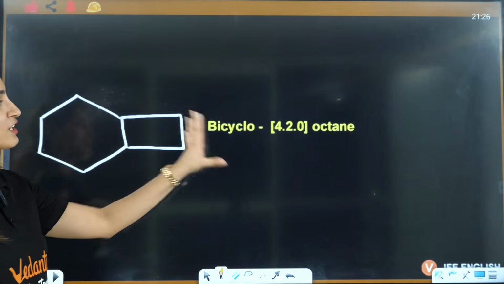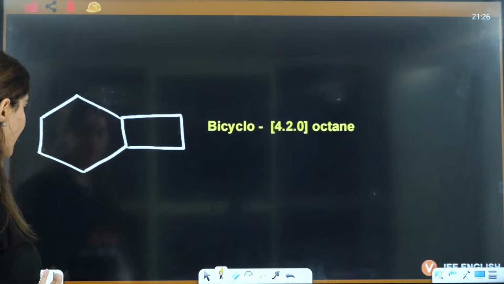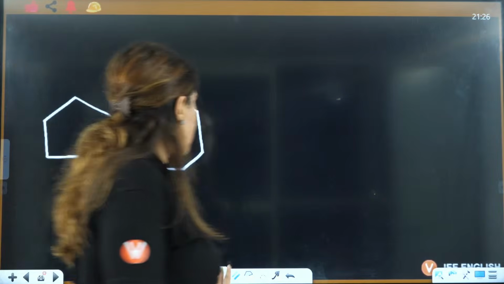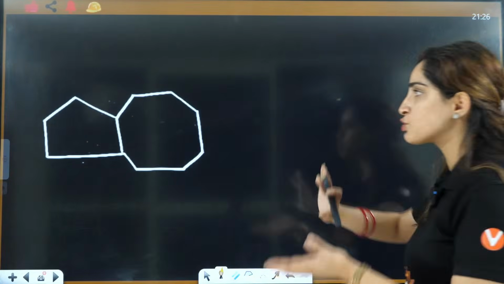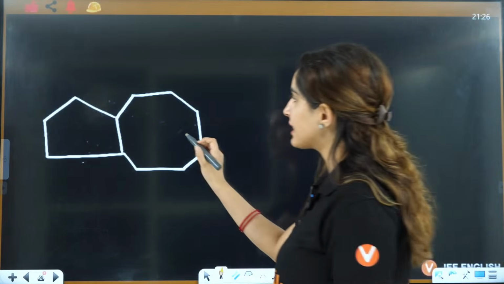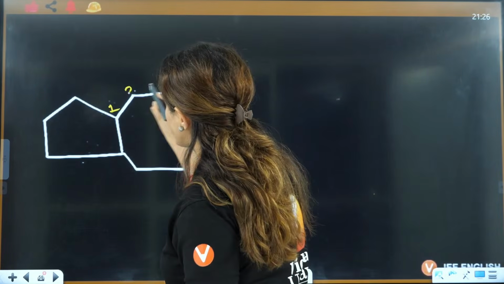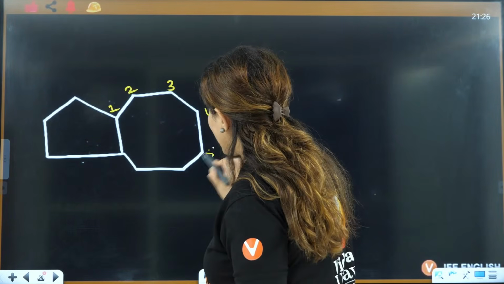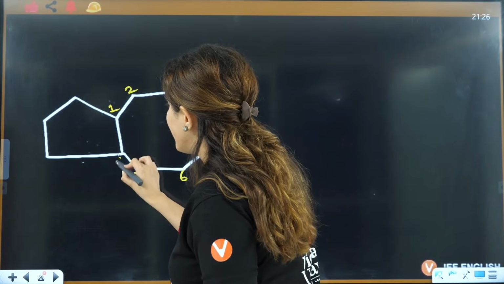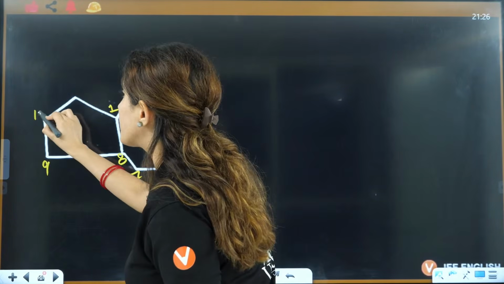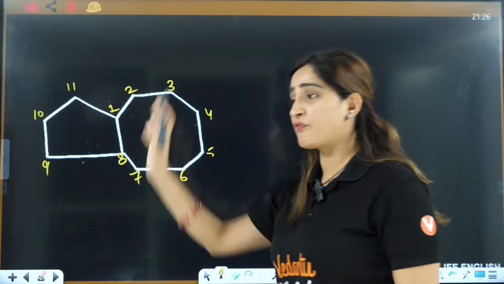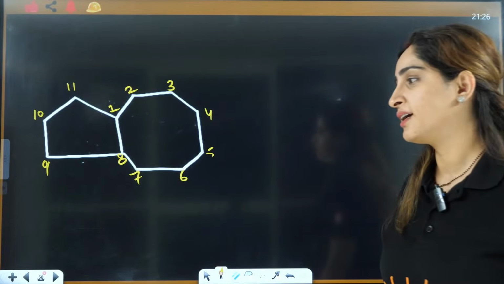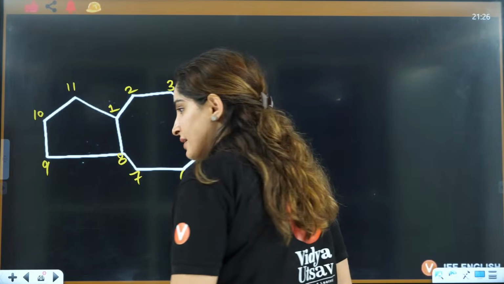So, bicyclo 420 octane. Next is this one. Now again you will do the same thing. You will choose the longest and then the shortest. So I'll choose from this one 1, 2, 3, 4, 5, 6. Isn't it simple? It's even simpler compared to the naming that we have discussed before. There is no confusion here.